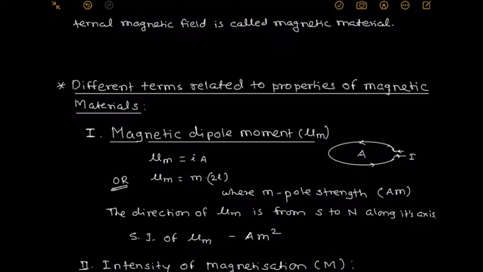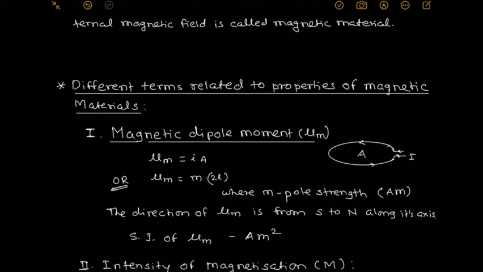Or if we suppose a magnet, then its magnetic dipole moment is the product of pole strength multiplied by the distance between the two poles. Now what is m? m is the pole strength and it measures how strong the magnet is. How do we define the term?